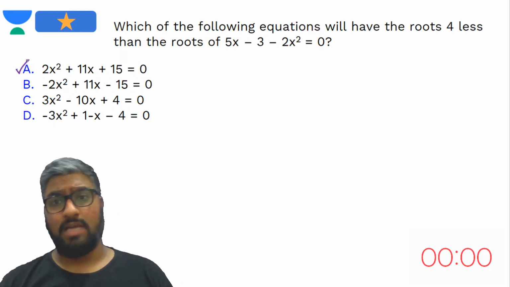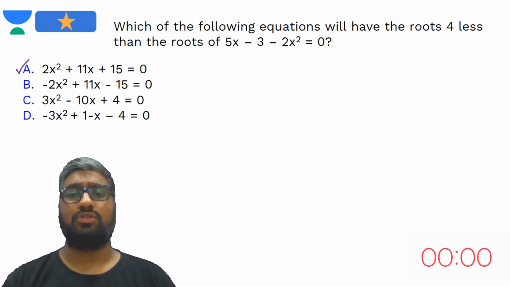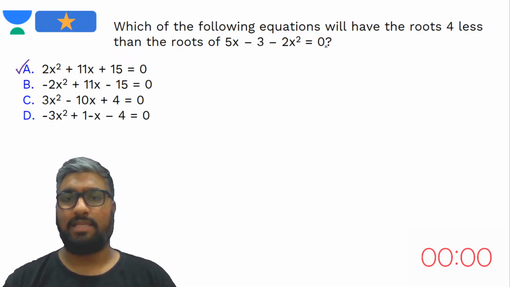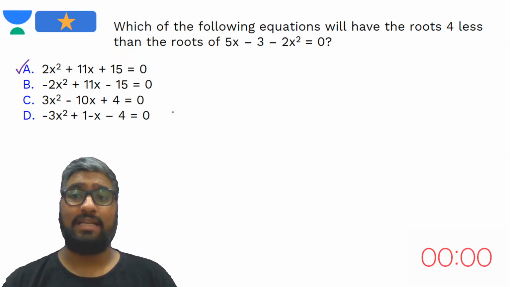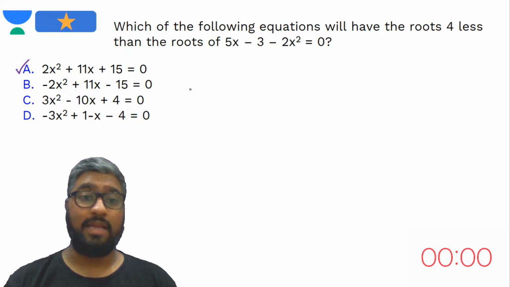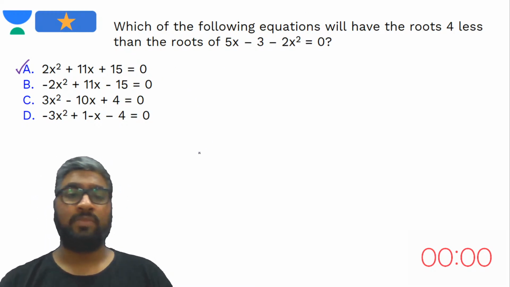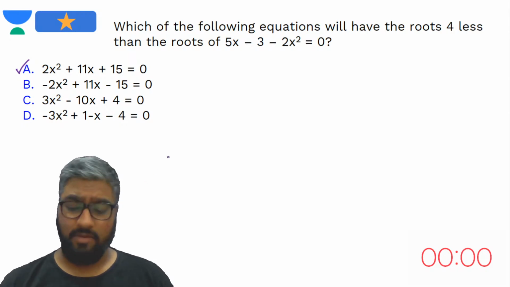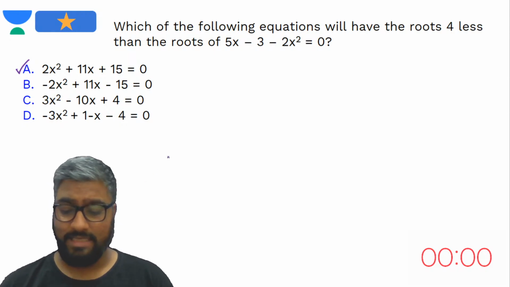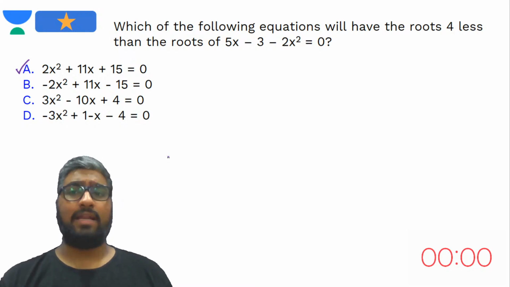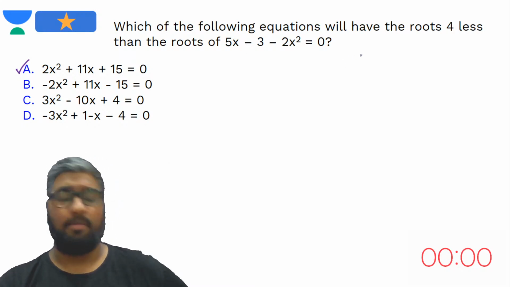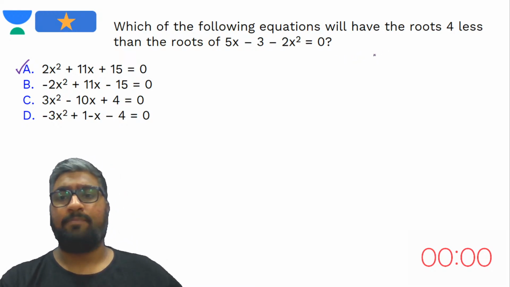How would you solve this? Traditionally, you're supposed to find out the roots of this given equation and also the roots of all these equations to identify which one of the roots have the difference of 4, right? But what are we rather going to do? We are going to solve this in a way that we have learned very recently. So what are they asking us to do here? They're asking us to subtract k from a given root. So they want us to do x minus k.